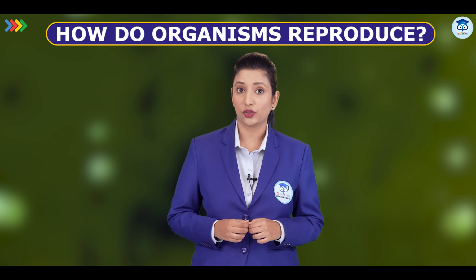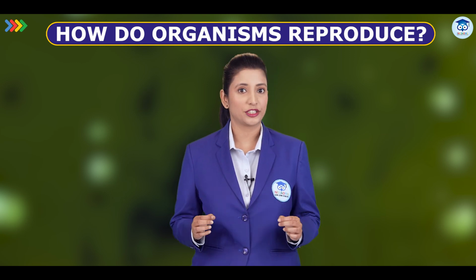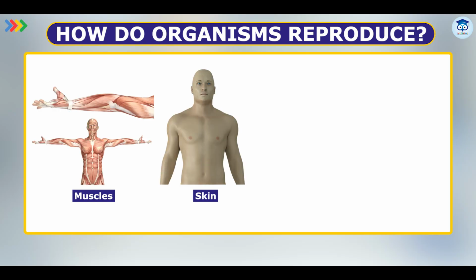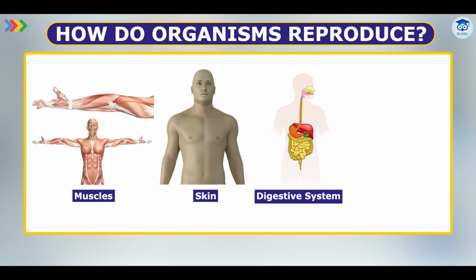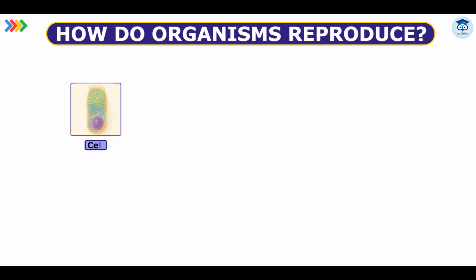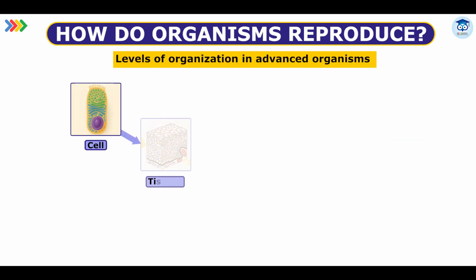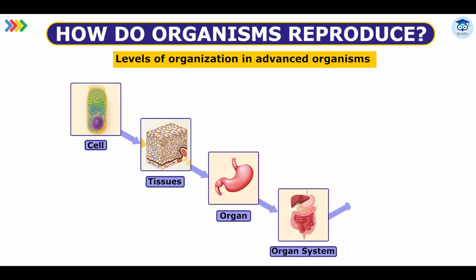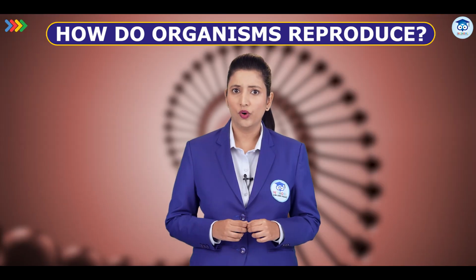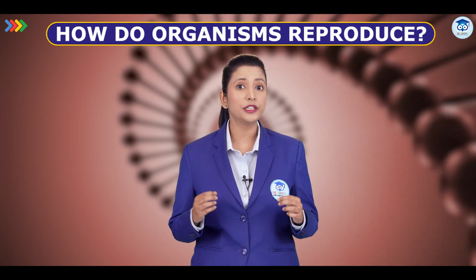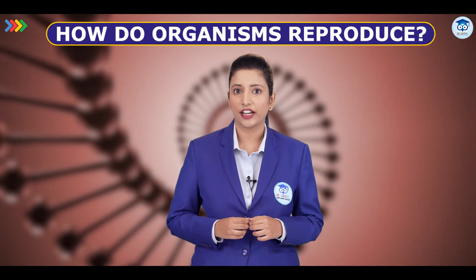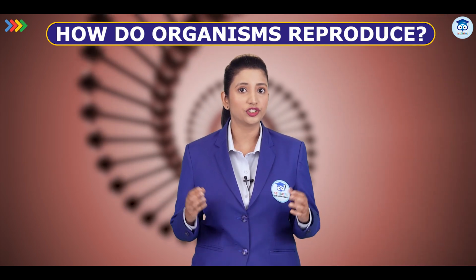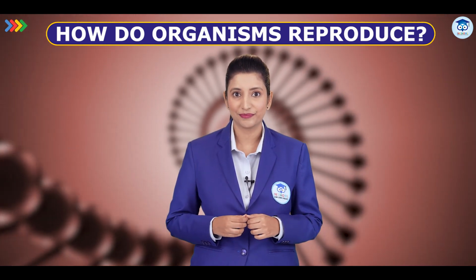In more advanced organisms, cells are specialized. Some form muscles, others form skin, while some are part of the digestive or nervous system. These specialized cells are organized into tissues and tissues into organs, all placed in very specific parts of the body. So, if such an organism simply broke apart, it wouldn't survive. You can't expect a finger to become a full human just because it's a part of the body.